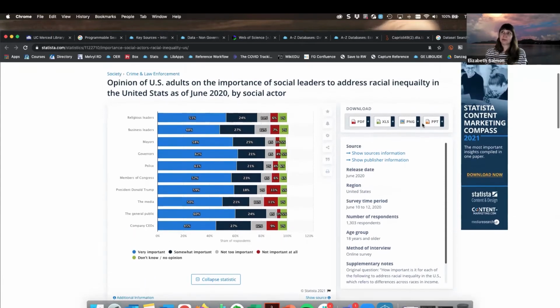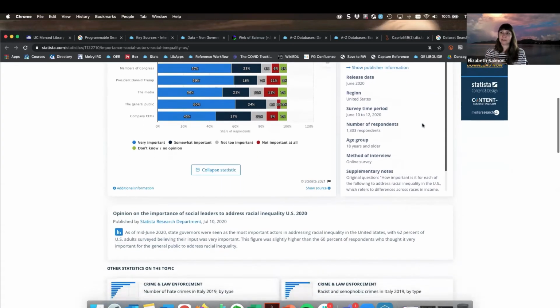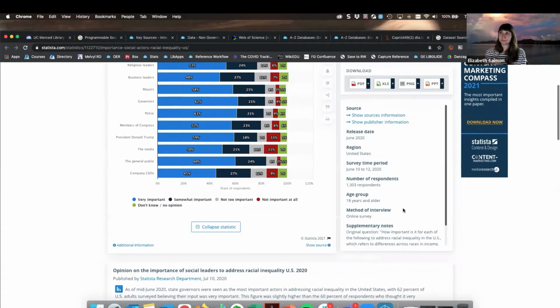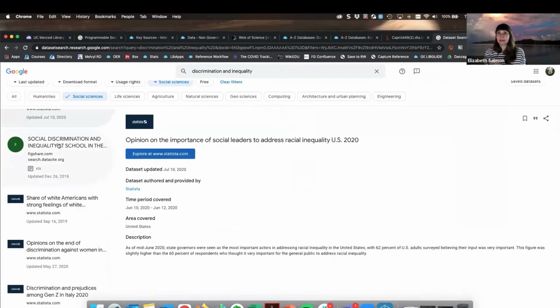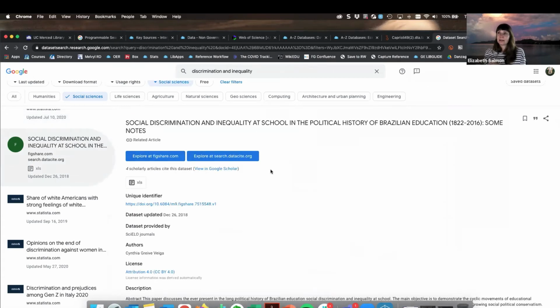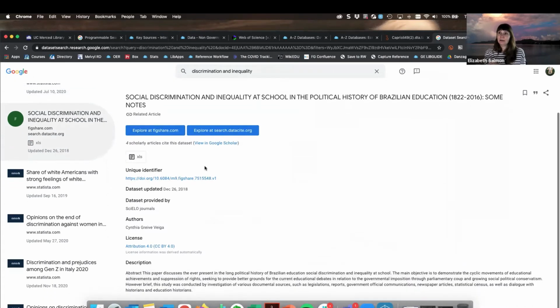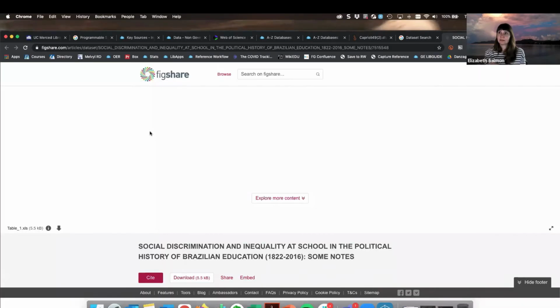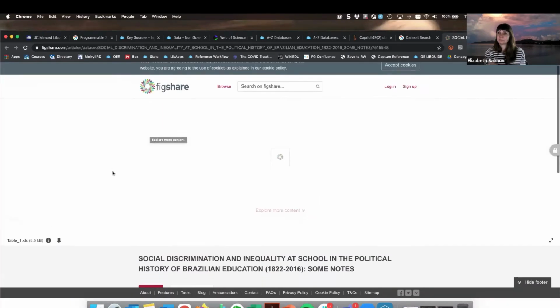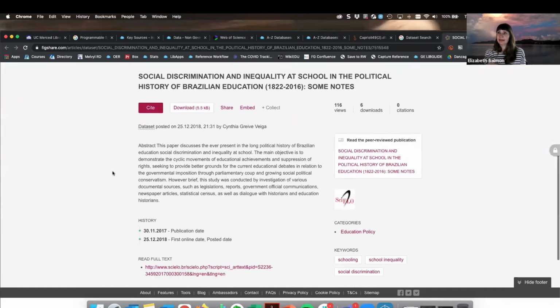So this is what I'm going to be able to get from this site. Now, if I go back to our data set search, I'm wondering what's available within this Figshare. Again, this does look like it's going to be an Excel file available to me. So I'm just going to click through again. And now I am over here.